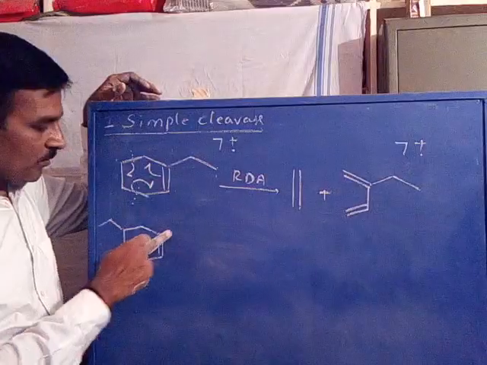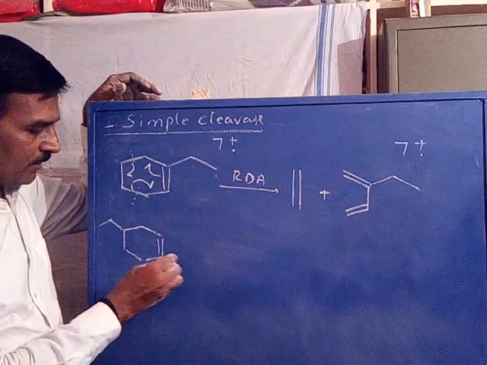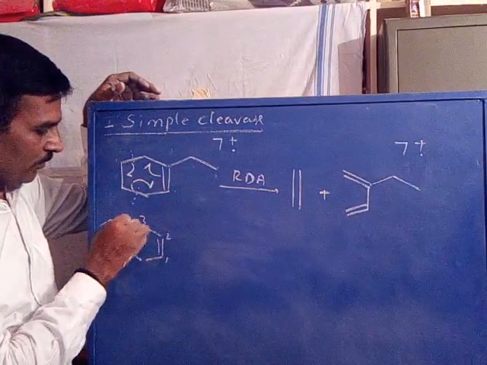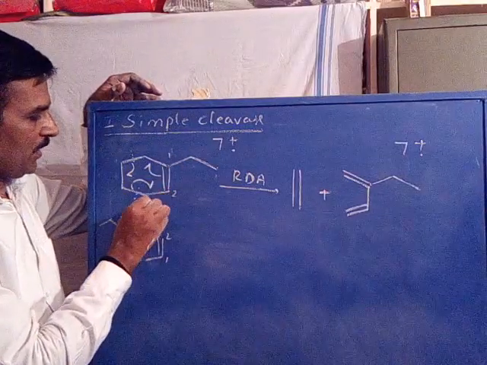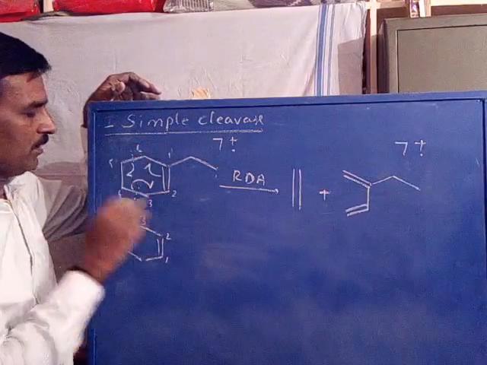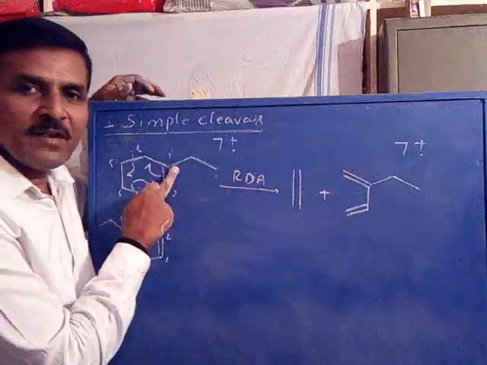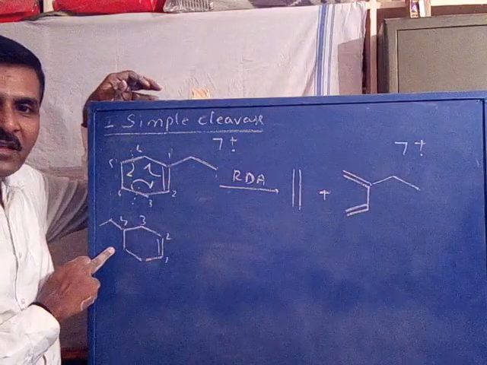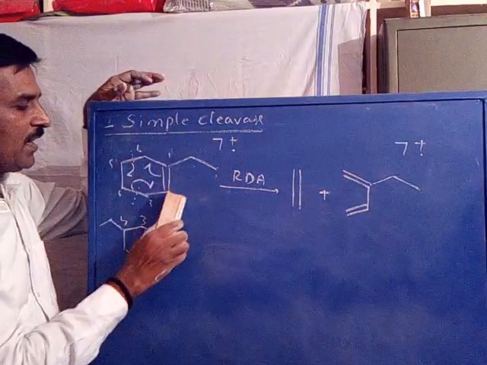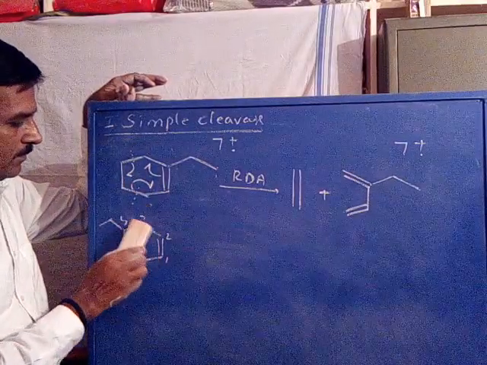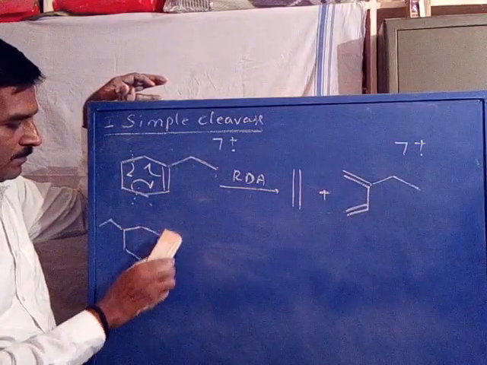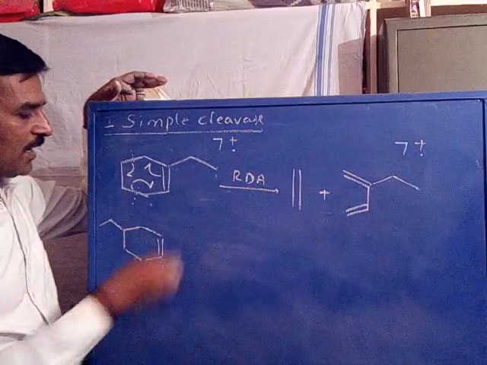This is 1, 2, 3, 4; so this is 1, 2, 3, 4, 5, 6. So this is 1-ethyl cyclohexene, and this is 4-ethyl cyclohexene. These two are the isomers.